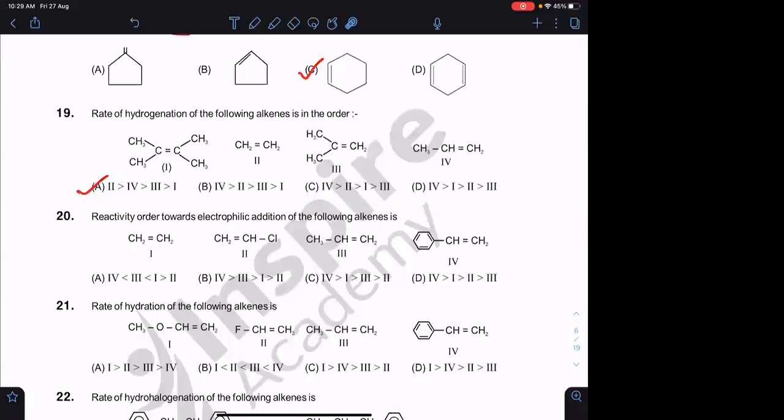So you need to compare based on the stability of the carbocation that is formed. Option C. 4312. Four, 3, 1 and 2. Option C.